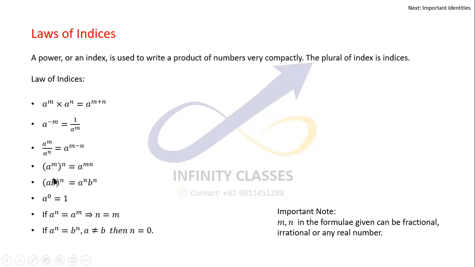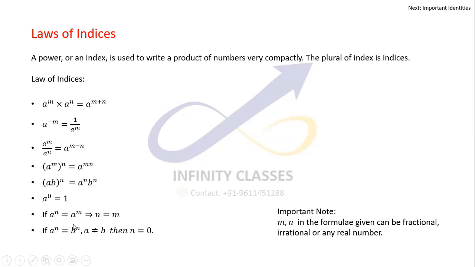When the same power n is applied to a product, it can be distributed outside also, so a power n into b power n. a power 0, or anything power 0, is always 1. If a power n is equal to a power m, then that implies that n is equal to m, because the base is the same, the powers are required to be the same, otherwise they cannot be equal.